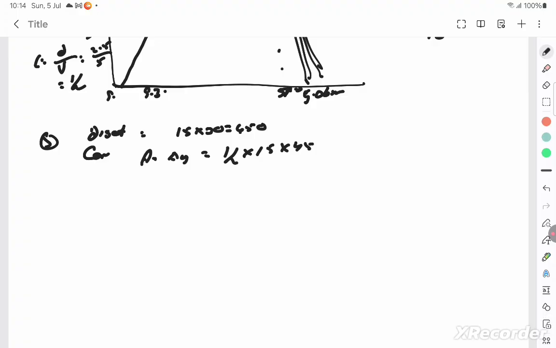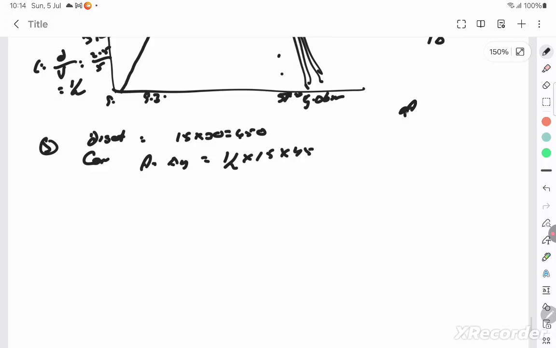Area of the triangle. Is it area of triangle? Correct? Distance, yeah, until they meet at the point A. Until they cover the equal distance till 15. For 15 seconds, the car would have gone like this and the scooter would have gone like this. The area under the triangle and area under the scooter, that's what we are trying to find initially. And after which, if you see, the car is stopped. Let's see what has happened.